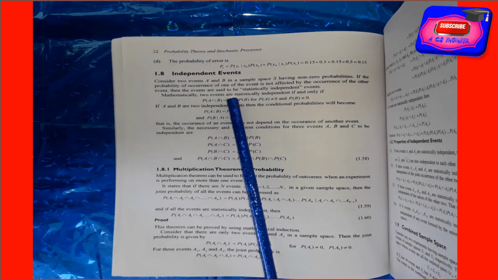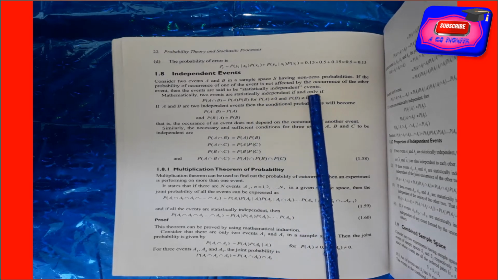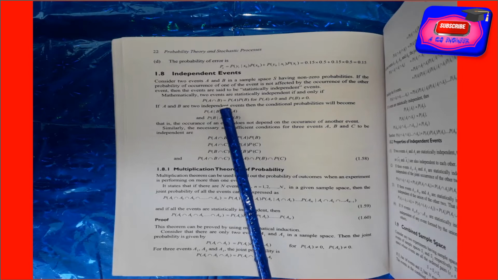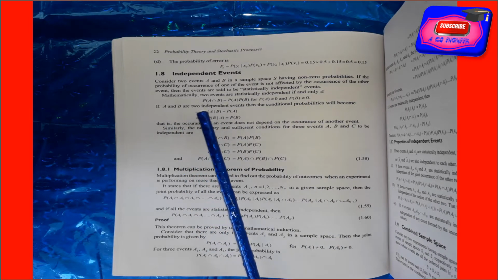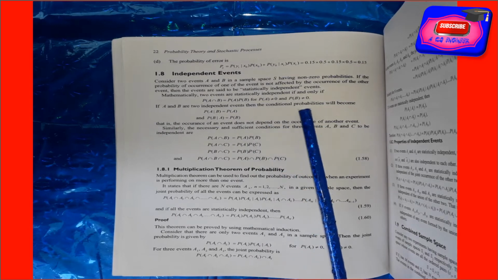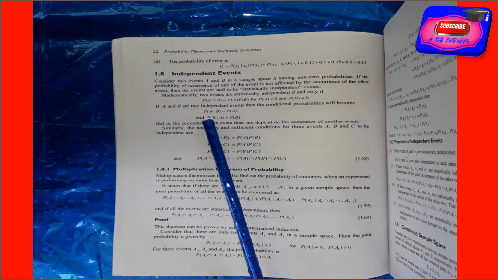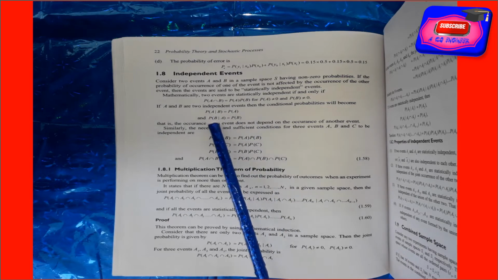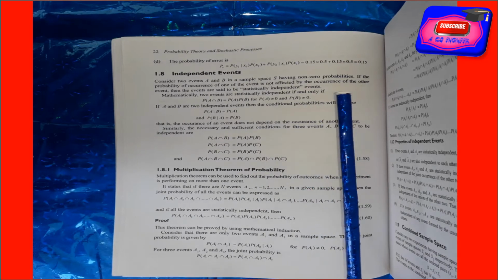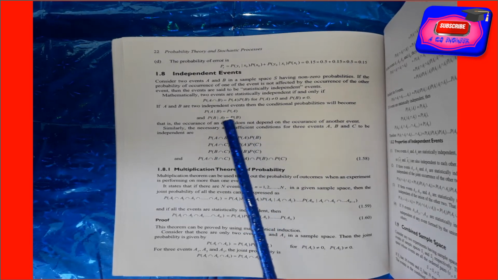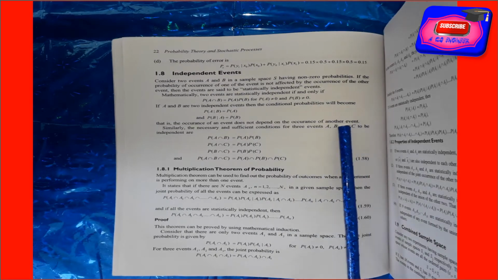Mathematically, two events are statistically independent if and only if P of A intersection B is equal to P of A times P of B, for P of A not equal to 0 and P of B not equal to 0. If A and B are independent events, then the conditional probability becomes P of A given B is equal to P of A, and P of B given A is equal to P of B. That is, the occurrence of an event does not depend on the occurrence of another event.